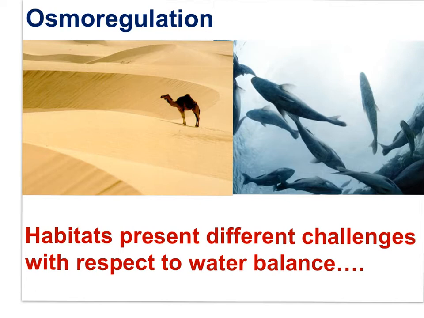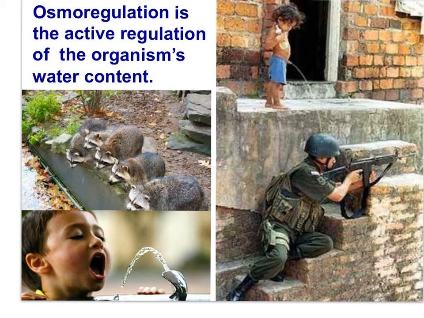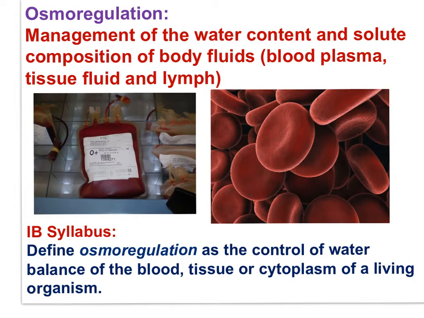Habitats present unique challenges to the water balance of organisms. Desert environments provide little water to drink, and desert environments accelerate evaporation of water. Aquatic environments provide an abundance of water, maybe too much. Osmoregulation is the active regulation of the organism's water content. Osmoregulation would be the active management of the water content and solute composition of body fluids, blood plasma, and tissue fluid.